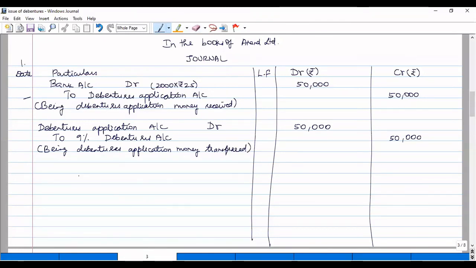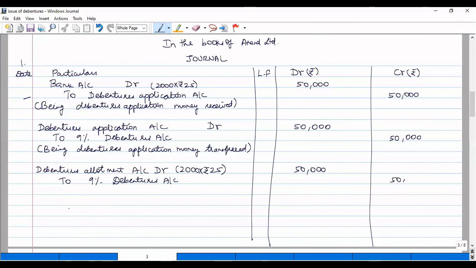Next, we have to pass the due entry for allotment. Debentures allotment account debit to 9% debentures account, and the allotment money is rupees 25, so 50,000. Being debentures allotment money due.